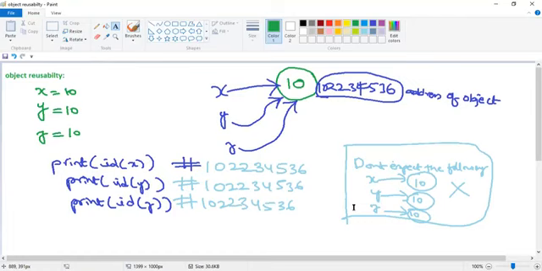With object reusability, what is improved, guys? It is saving memory or not? Yes, sir. So if I am creating one more object for handling y, what happens? It will consume some space for the y variable or not? Please respond. Yes, sir. If I am handling these variables individually, that means 10 for x, 10 for y, 10